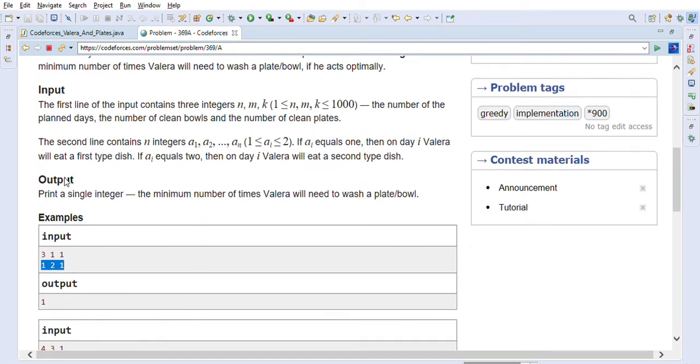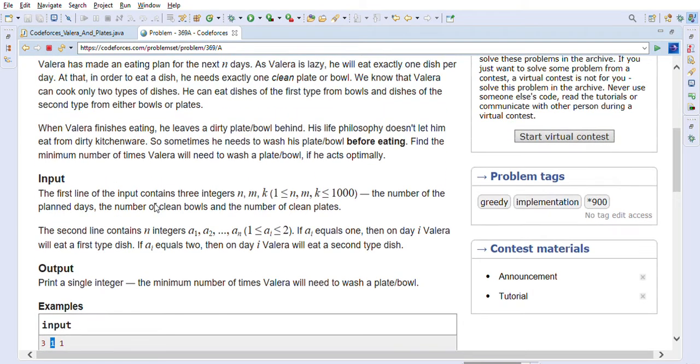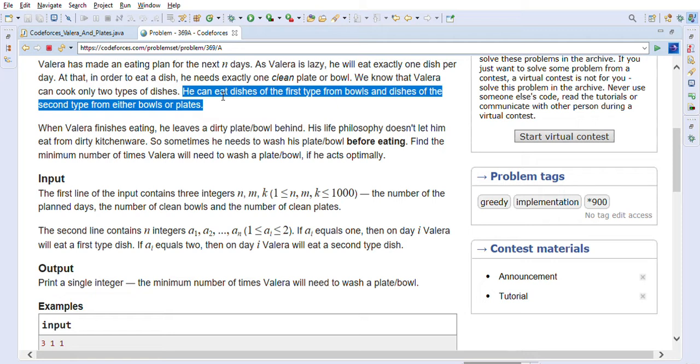So if you look at this first example, he is planning for 3 days and he has just one plate and one bowl, right? This is a very important thing, that he can eat dishes of the first type from bowls, and dishes of the second type from either bowls or plates. So that is where this is a greedy problem, right?